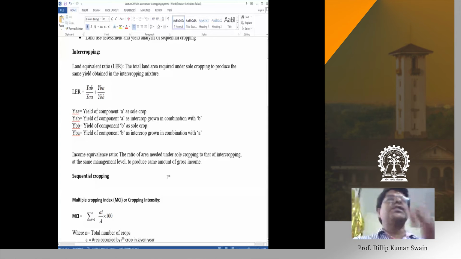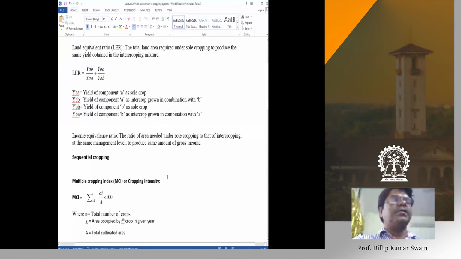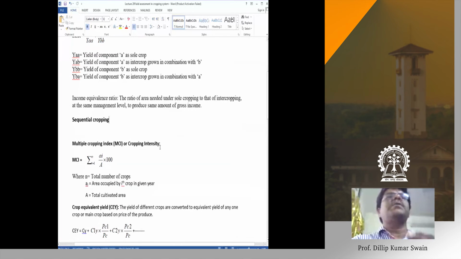Similarly, you go for sequential cropping. In sequential cropping, what you do? Sequential cropping means one crop is grown after harvest of the other crop. That means the second crop is grown after harvest of the first crop. So in sequential cropping, we calculate the multiple cropping index, the cropping intensity, as a land utilization index: how well the land is utilized throughout the year.